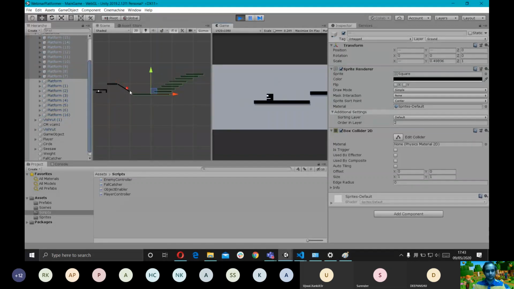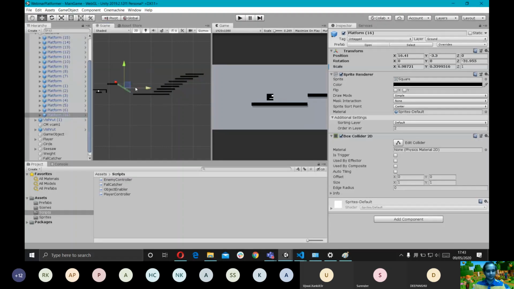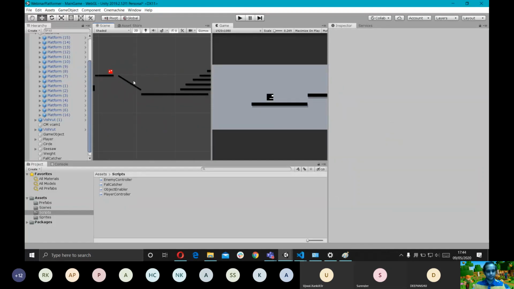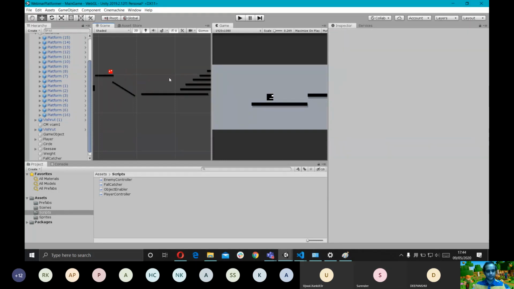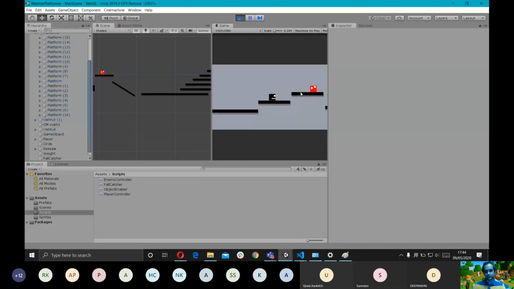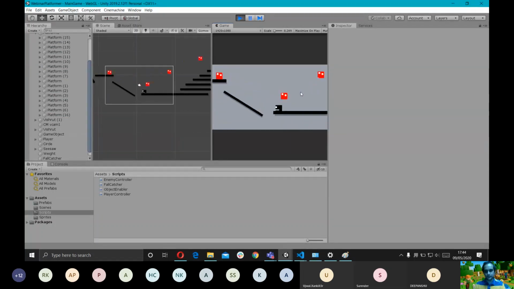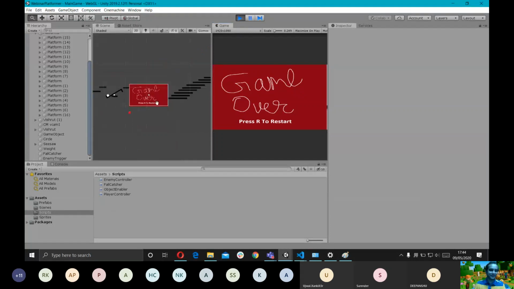Oh great, this is bugged now. I can just move it a bit far. I think this should work. Let's try it out. Oh, we have to get to the end again. Okay.